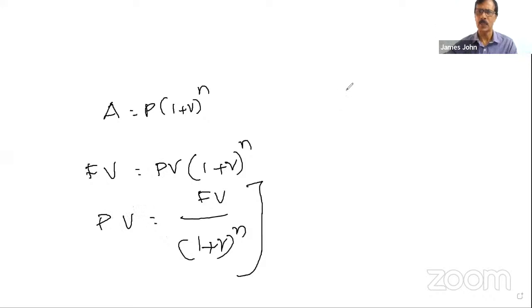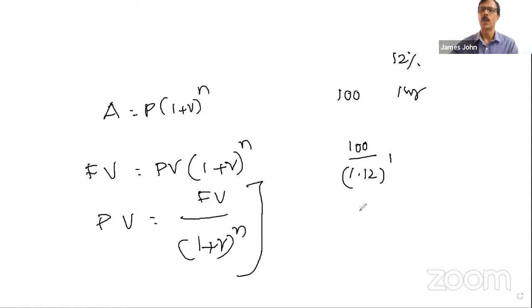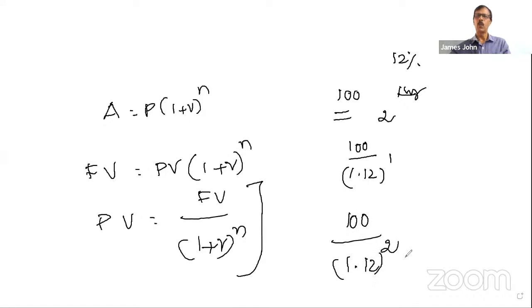So what is the present value concept? Suppose you are getting 100 rupees after 1 year. What is its present value at 12%? How do you calculate? Its present value can be found out by future value by 1.12 raised to 1. Suppose you want to calculate the value of 100 rupees you are getting after 2 years. How do you calculate? 100 by 1.12 square. This is the formula which you have to make use of for calculation of the value of a bond, the present value of a bond.